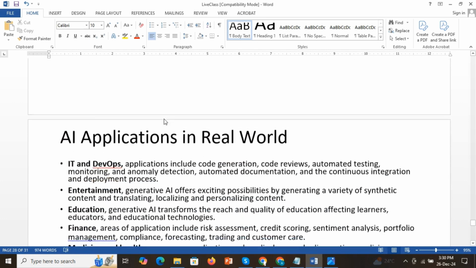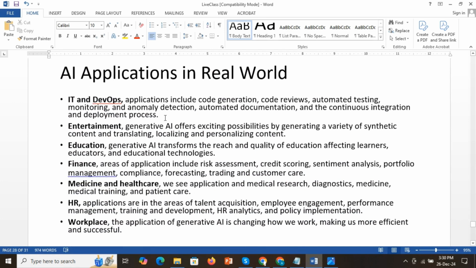Now we will see the AI applications in the real world. Together we have seen so many applications already.